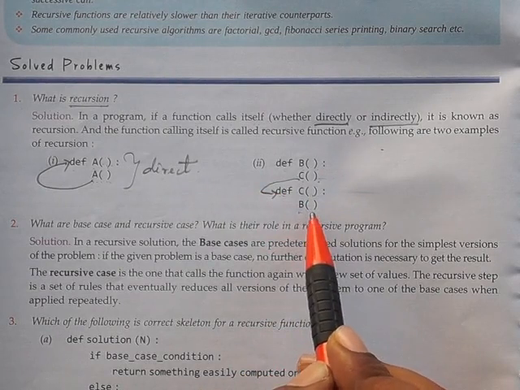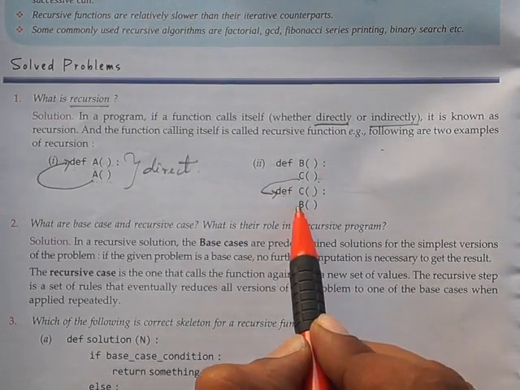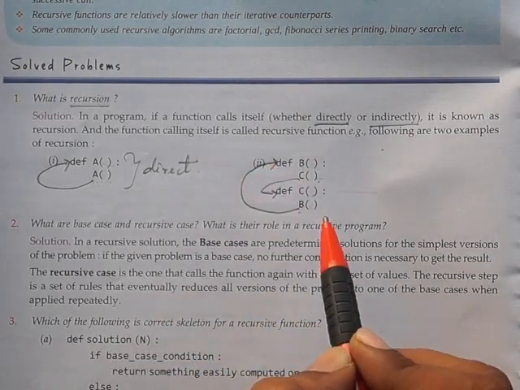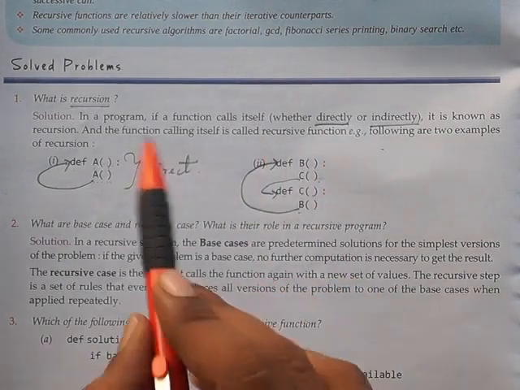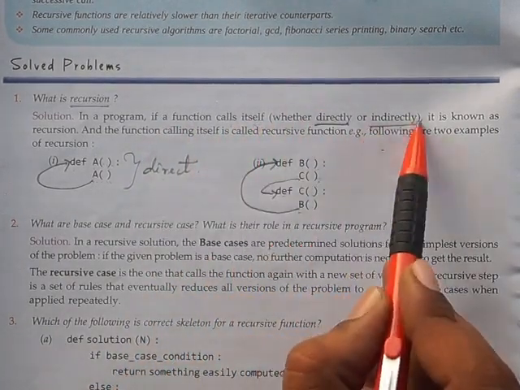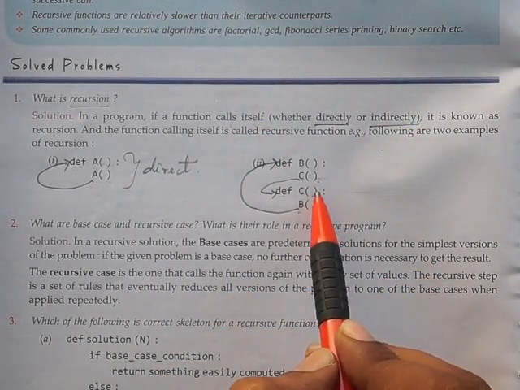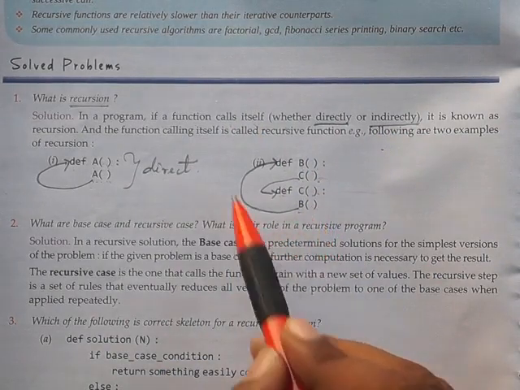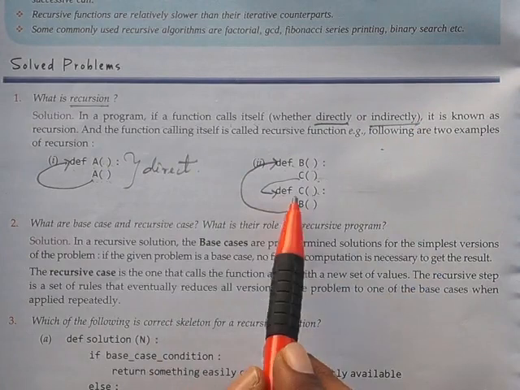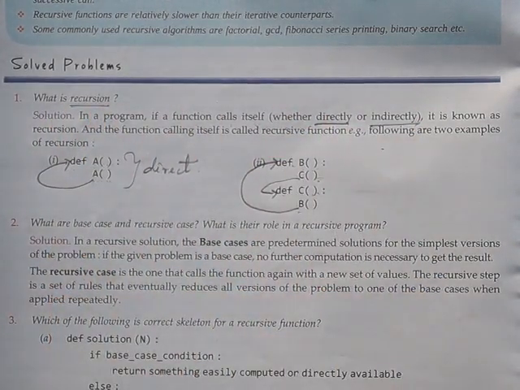The b function is there as a calling statement, so the control flow will go to the b function definition. So it is a function calling itself by indirect form. So b will call c and then c will call b again, so it is indirect form. This kind of format is called recursion in direct form and recursion in indirect form.